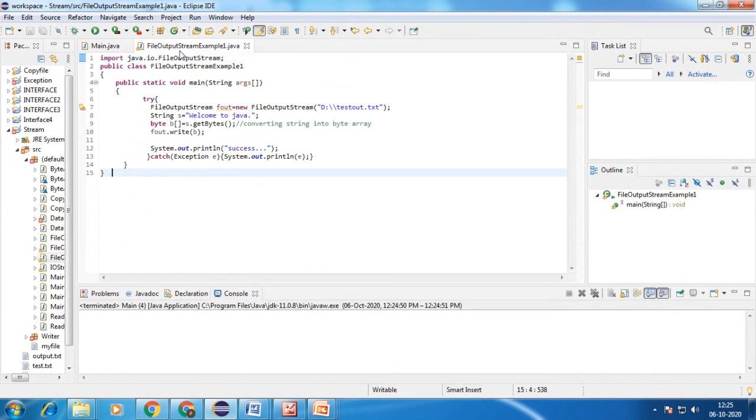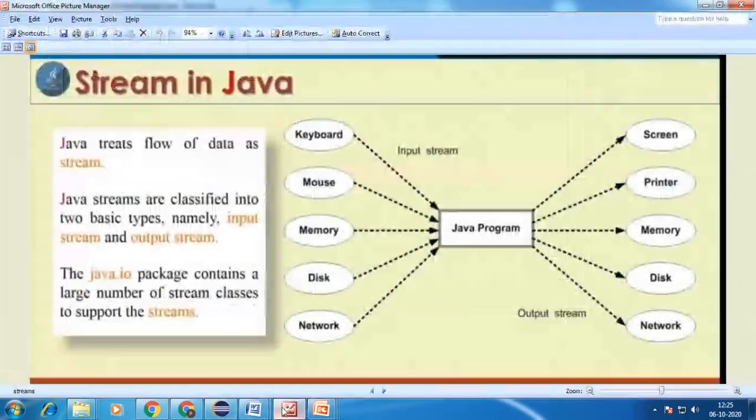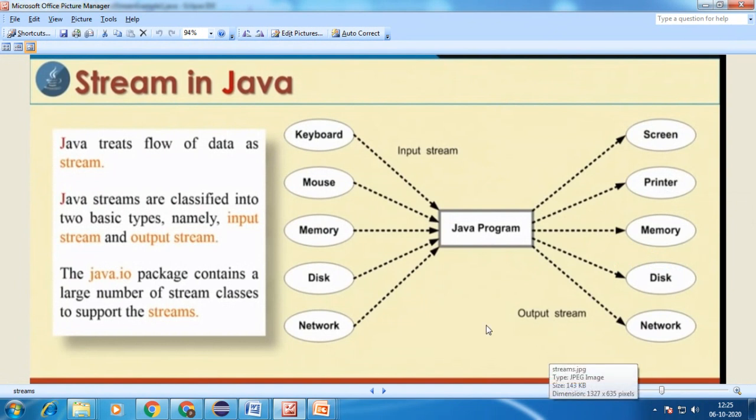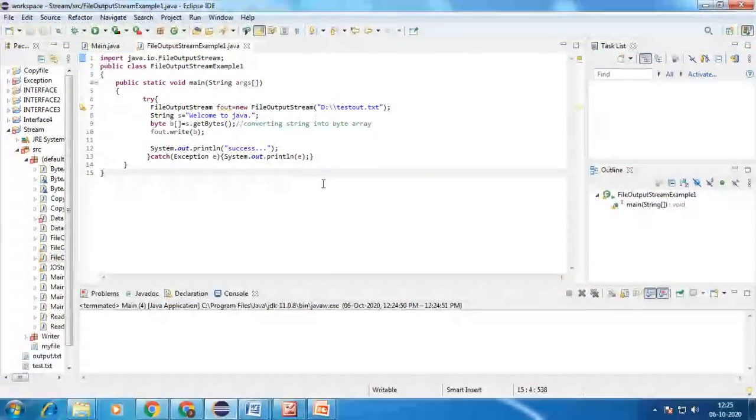But once a file is there, for that I'm using the file output stream. Generally the file output stream is the flow of data from the application to the output destination. For that we have the output stream.